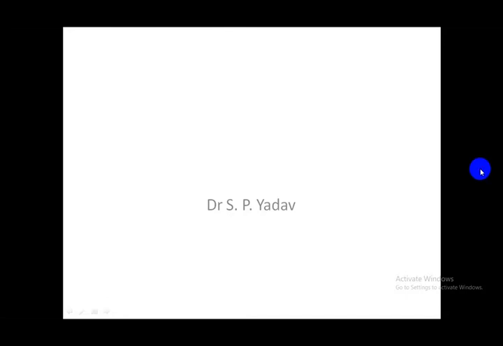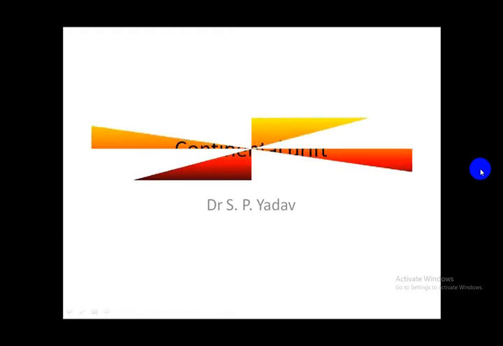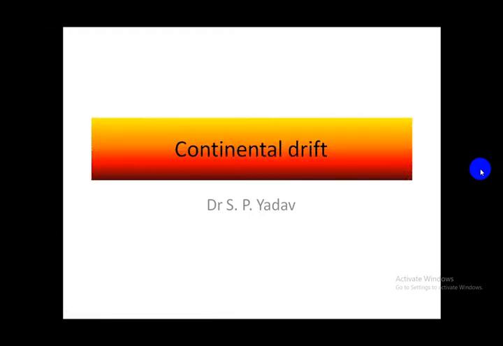Our country, India, is a part of continent Asia at present, but it was not true 250 million years ago. Our country was a part of then Gondwana land.